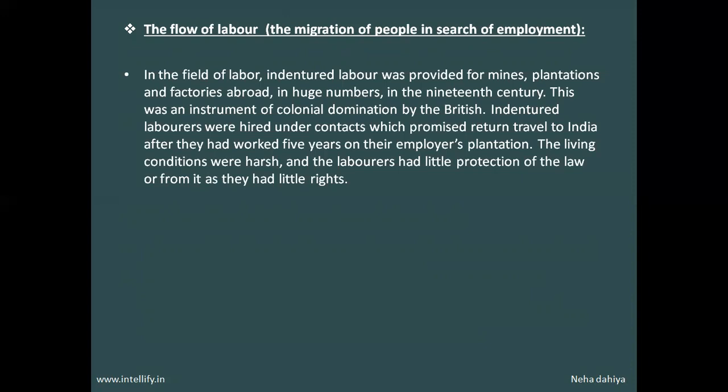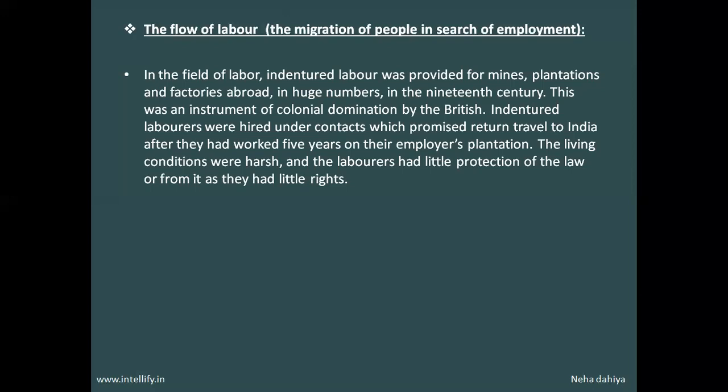The concept of indentured labor came after the abolition of slavery. Indentured laborers had well-laid plans, their work term, that is the term for which they would be working, and the working conditions, were all discussed beforehand. So in the field of labor, indentured labor was provided for mines, plantations, and factories abroad.